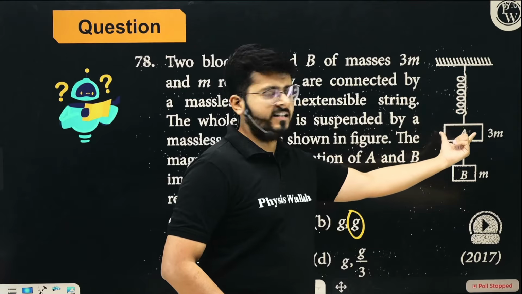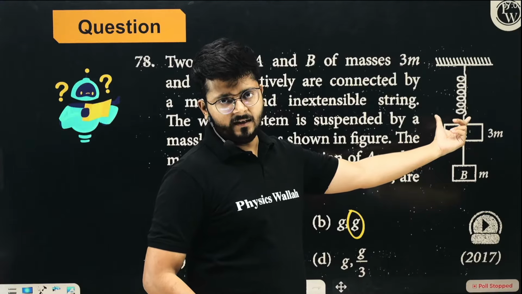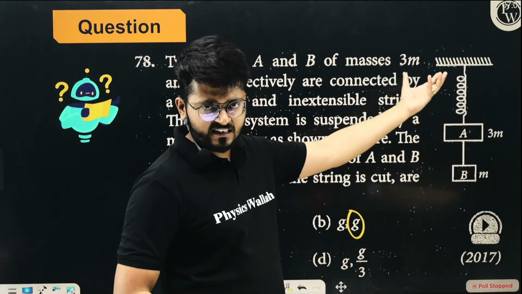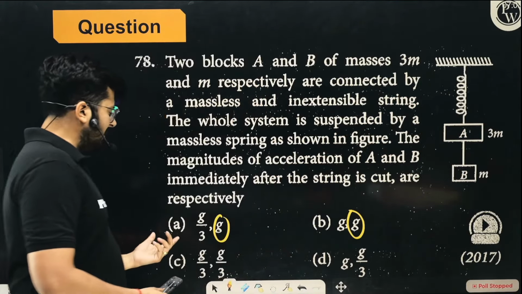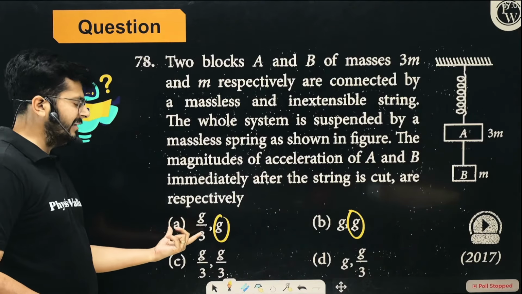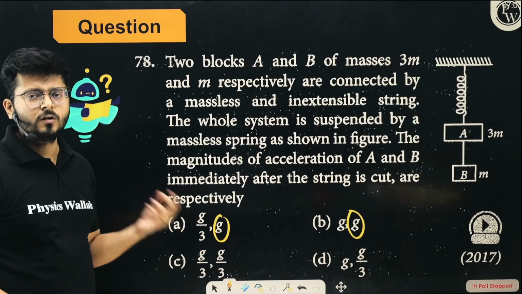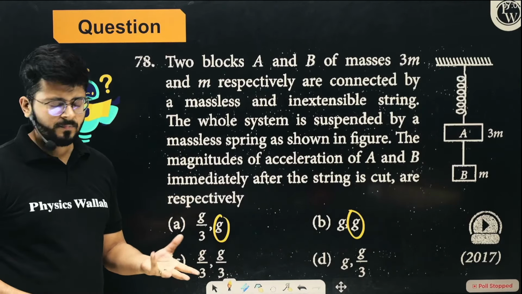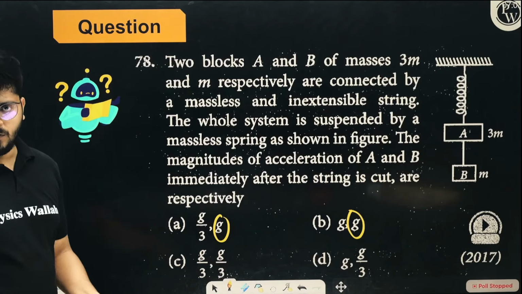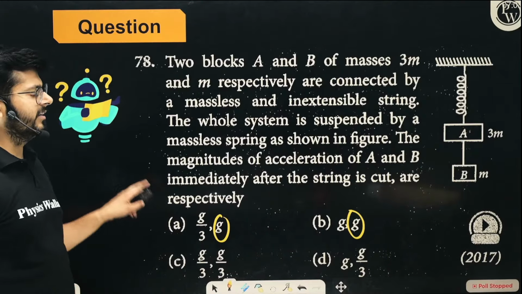So definitely it does not have the complete acceleration of gravity, right? It has lesser acceleration. So at first sight, you can directly tell that option A is the correct option with common sense, with just general thinking. But for the sake of solving, you can go ahead and try to solve it in this way.